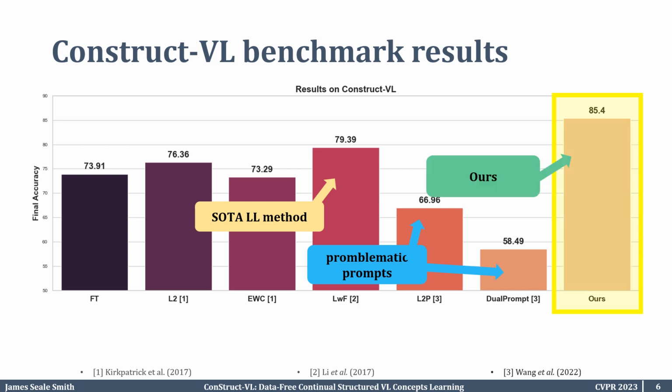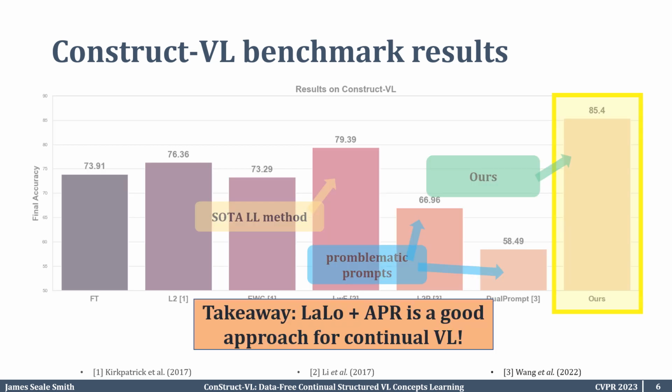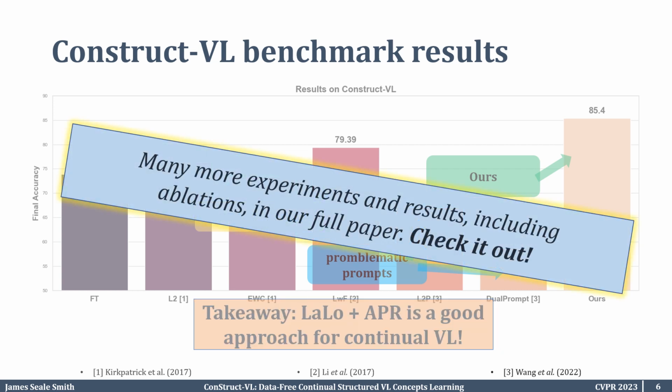But most important, we found our method had by far the strongest performance on this benchmark. So the takeaway here is that the Layered-LoRA approach plus adversarial pseudo-rehearsal is a good approach for continual vision language learning. We have many more experiments, results, and analysis, including 3 benchmarks total, ablation results for every decision, and our full paper. So we invite you to please check it out.